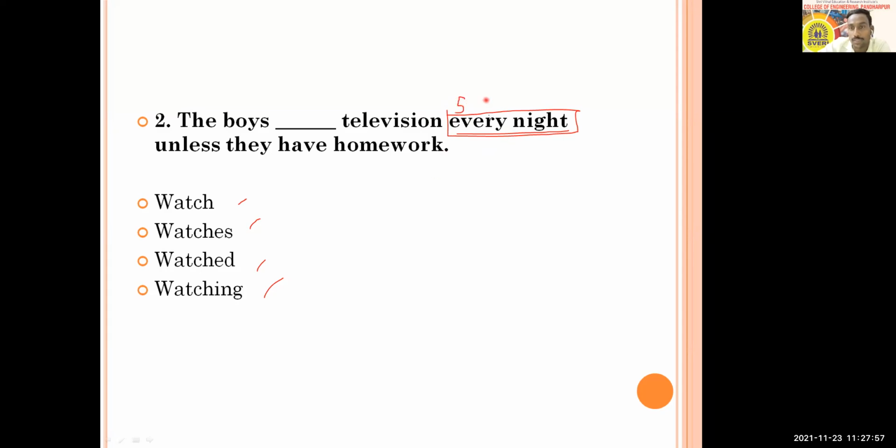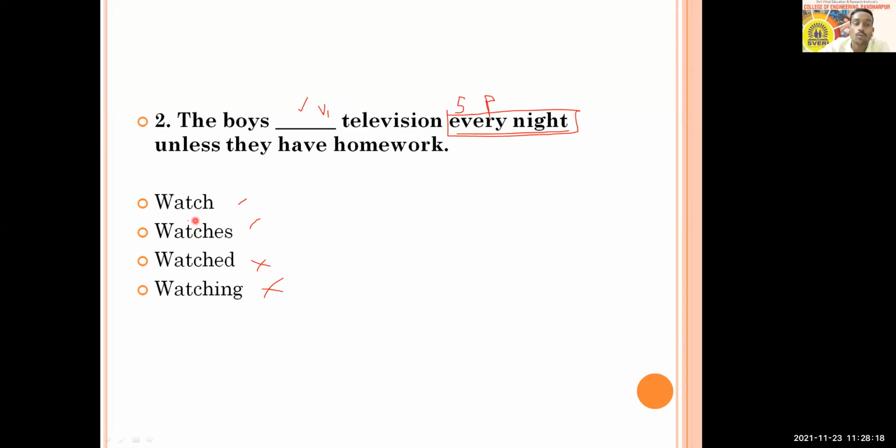It will be simple present. If you are going to choose simple present tense, which verb form will come here? That should be in which form? It should be V1. So we'll go for options. Watch, watches, they are in V1. Watched and watching are not here. So your option C and D will not be answered.